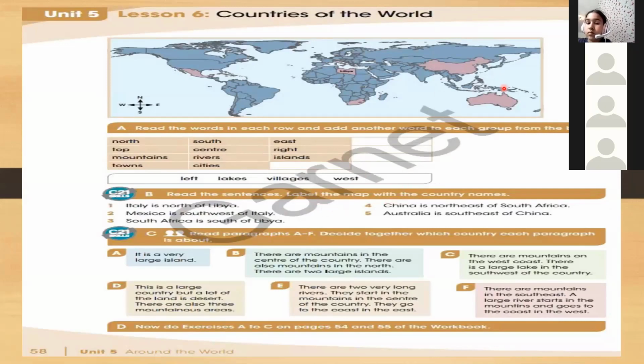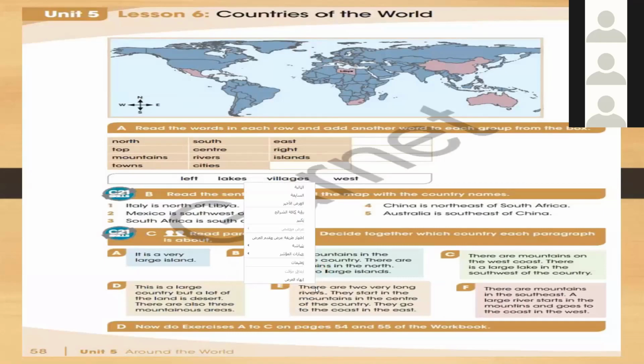So we have 2 countries here and 2 countries here and another country. So we have 5 countries. So we have to write their names. Okay, then we have to read the paragraph A to F, decide together which country each paragraph is about. Okay, then we have the section B. We have exercises on the workbook A to C.